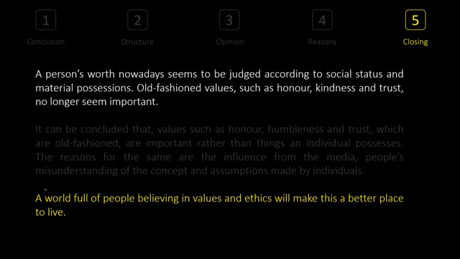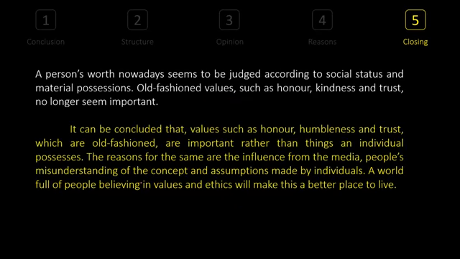And the last one, again yellow, I have put to show you the emphasis. A world full of people believing in values and ethics will make this a better place to live. So this is the end. See, we talked about values and ethics because it was part of our question. Without this, the essay looks heartless. Now we put a heart at the end of the essay, it's going to be much better.